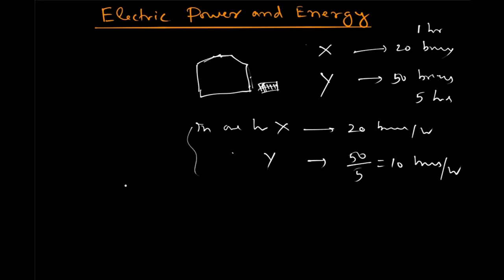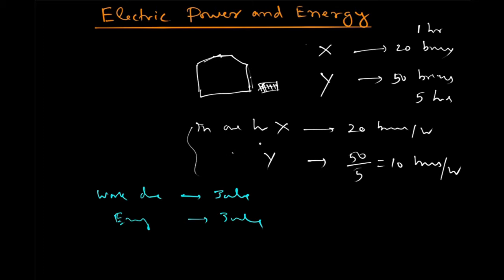The unit of energy is the same as the unit of work done. The unit is joule or Newton meter, and energy is also in joule. We are having energy, and consuming that energy we do some work. There is one statement that energy can neither be created nor be destroyed.